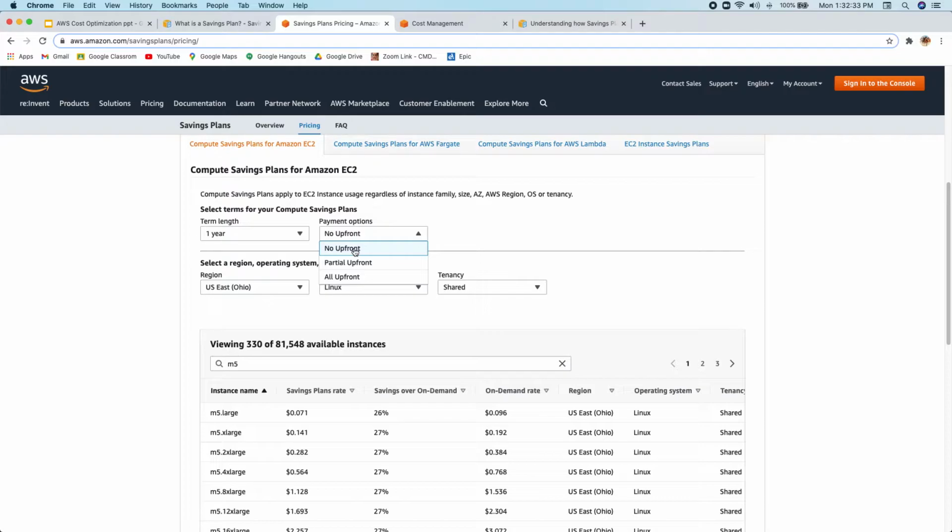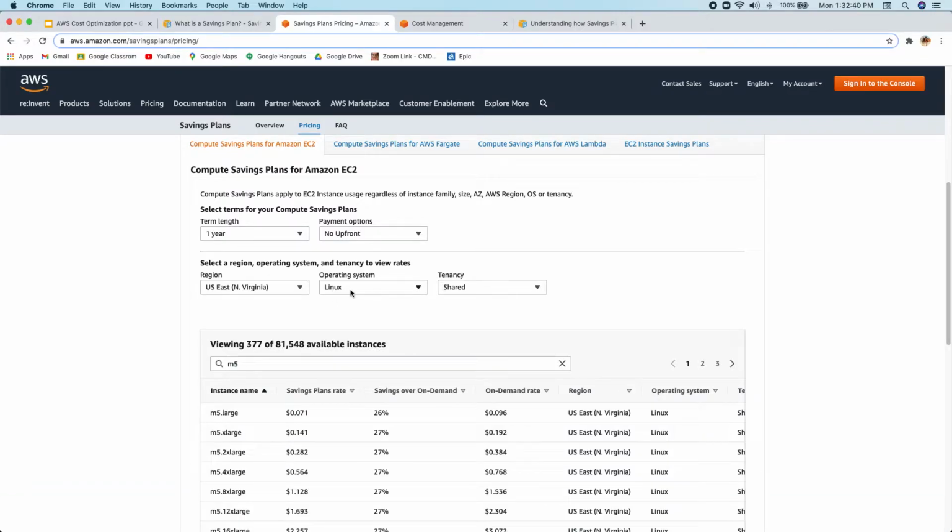So let's see if we go with the no upfront option in US East 1 and for the Linux platform with shared tenancy. My M5 large instance type, the on-demand price is 0.096. But if I purchase a savings plan, it will be discounted and I have to pay only 0.071.